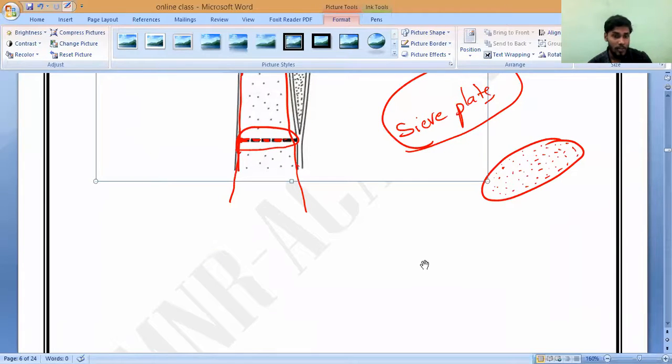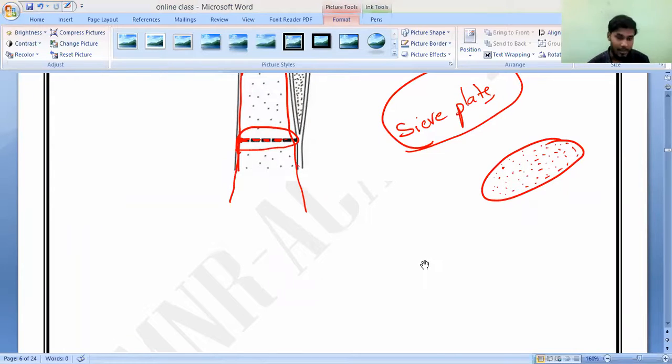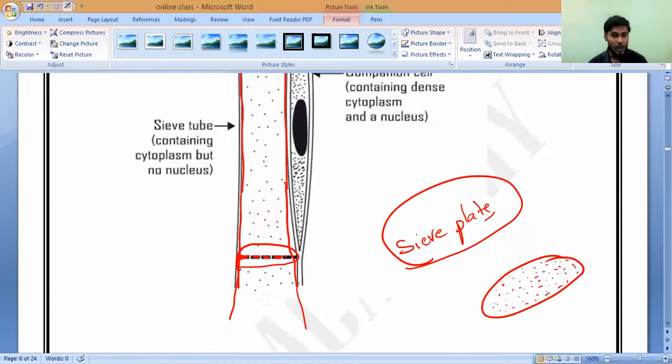Do you understand, all? So, like xylem vessels, phloem is also made up of cells which are joined end to end to form long tubes. But the end walls of the cells which form phloem are not completely broken down. The end walls of the cells in the phloem form what? They form sieve plates. Sieve plates have small holes in them. Correct or not? Yes, sir.